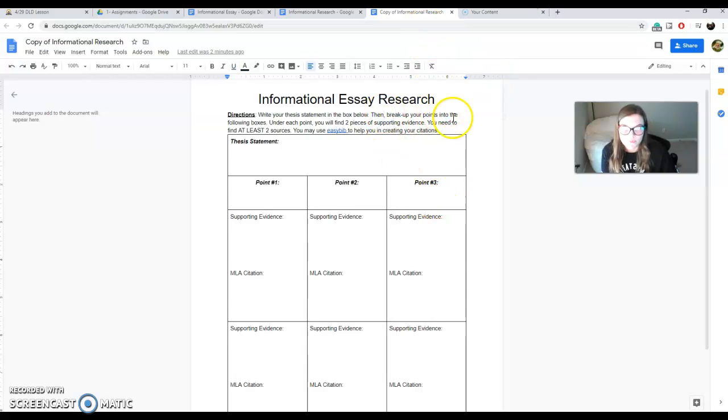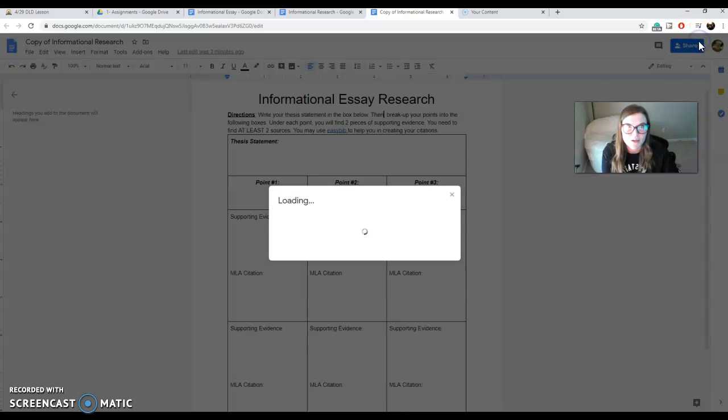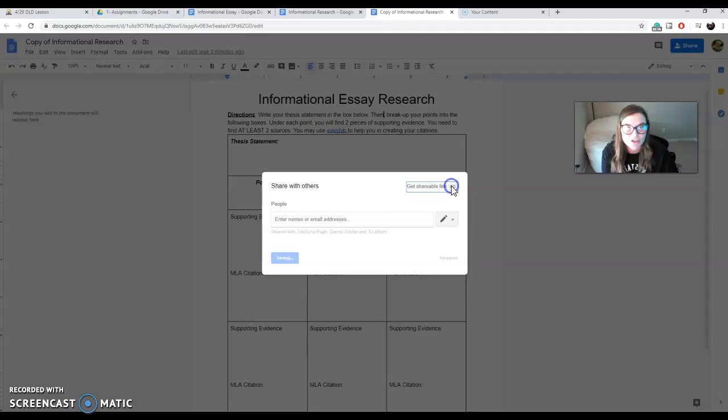Okay, so this is what you're doing for today and tomorrow. When you go to submit this, because I have to have you submit something every so often into Canvas, once you finish this, that's in your folder, you're going to go to this blue Share button up here. You're going to click Share, get shareable link.